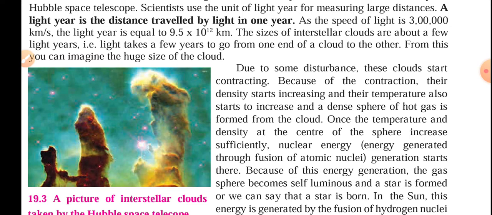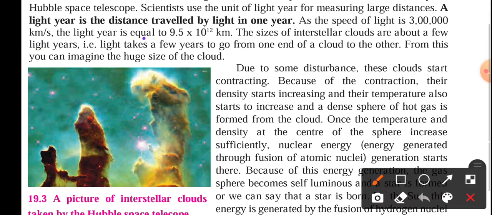And as we know, the speed of light is 3 into 10 raised to 8 meter per second. In simple terms, it is 3 lakh kilometer in 1 second. So if we calculate it for 1 year, it equals almost 9.5 into 10 raised to 12 kilometer. So this particular distance will be called a light year.